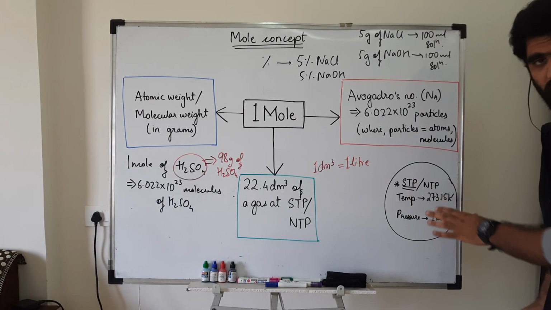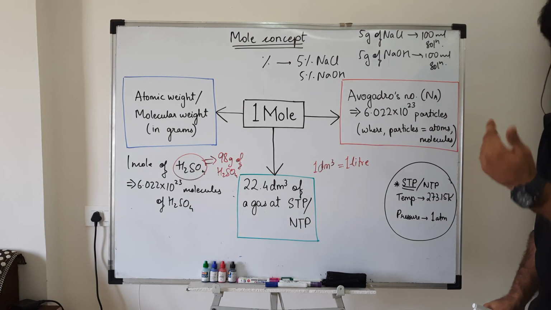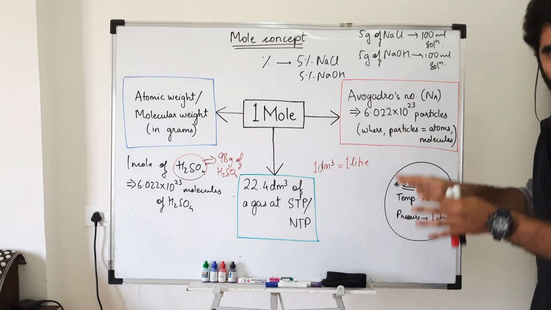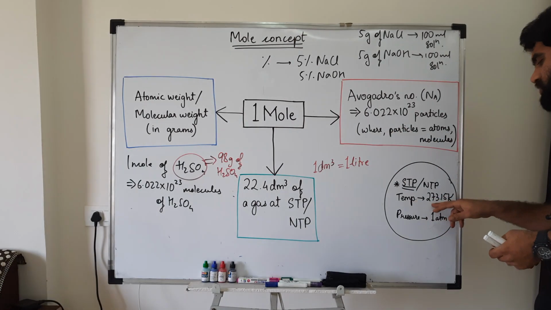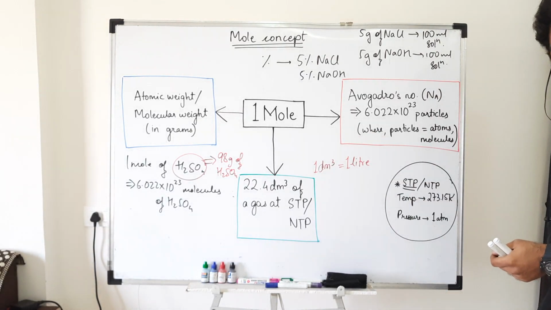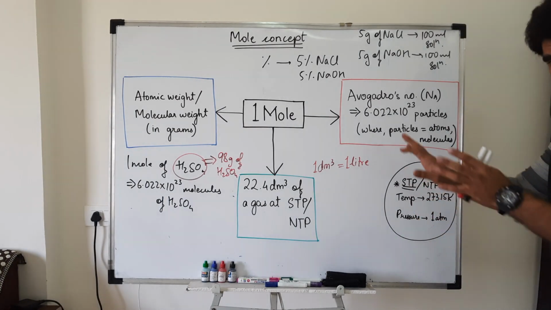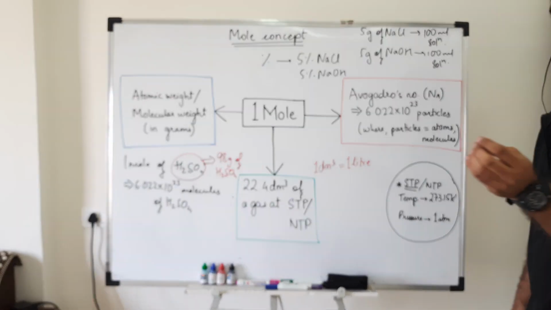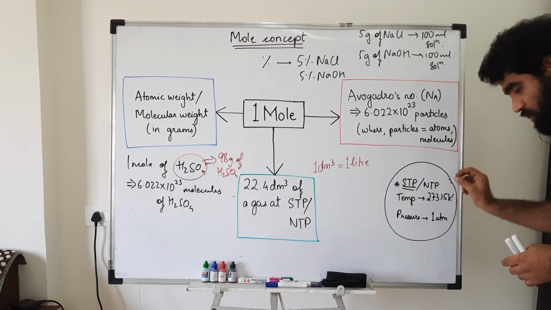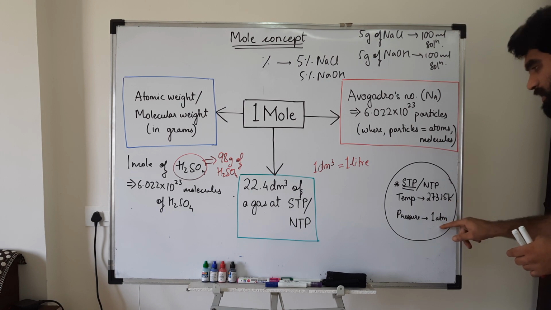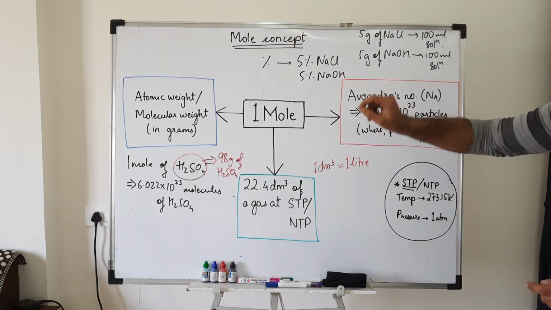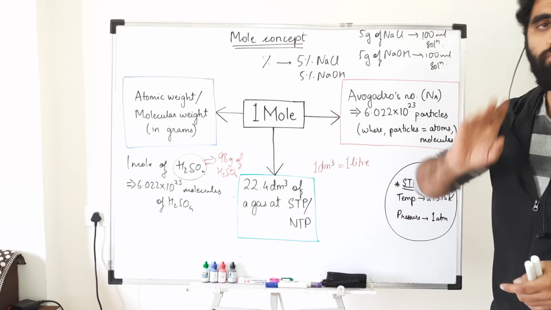So what is STP? STP stands for standard temperature and pressure. NTP is normal temperature and pressure. The temperature considered in these experiments at STP or NTP is 273.15 Kelvin, which is equivalent to 0 degrees Celsius. Similarly, the normal pressure considered in such experiments is 1 atmosphere. It's actually 0.997 atmosphere, but it's considered equivalent to 1 atmosphere. So at 0 degrees Celsius or 273.15 Kelvin and 1 atmosphere, 22.4 liters or 22.4 decimeter cube of gas is equivalent to 1 mole of gas.